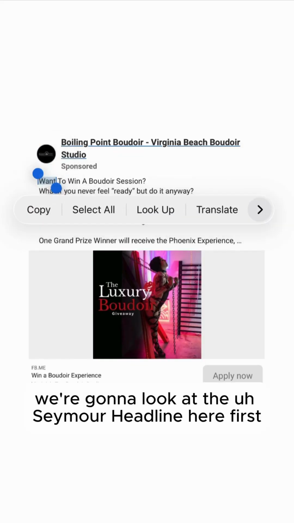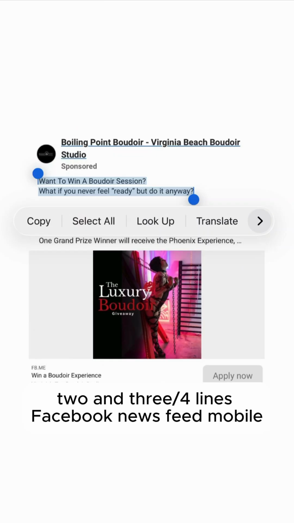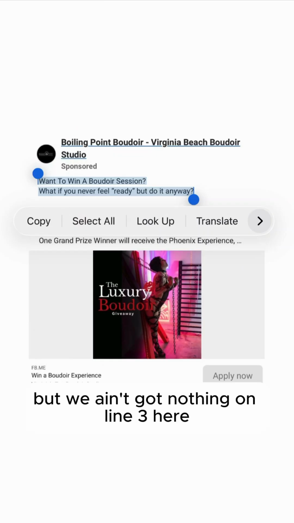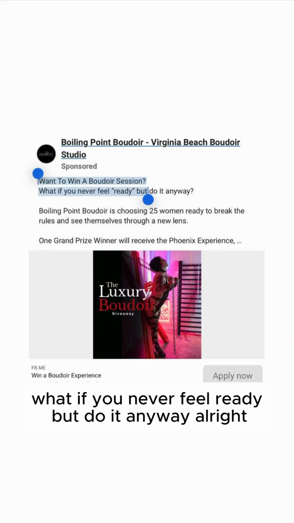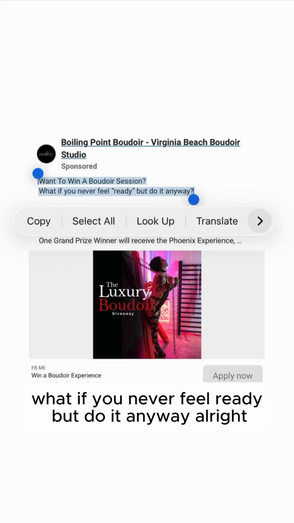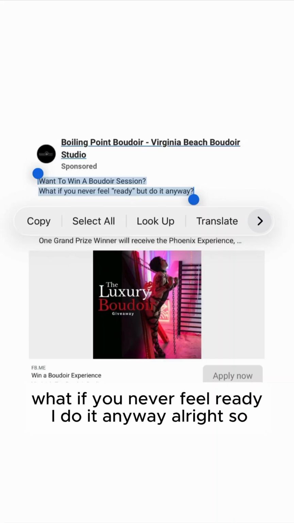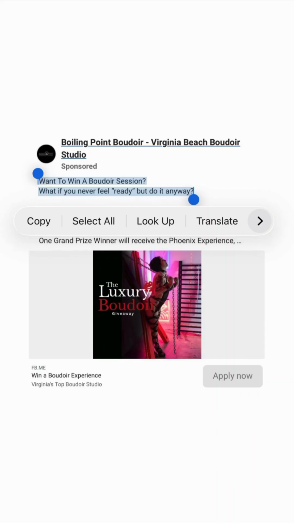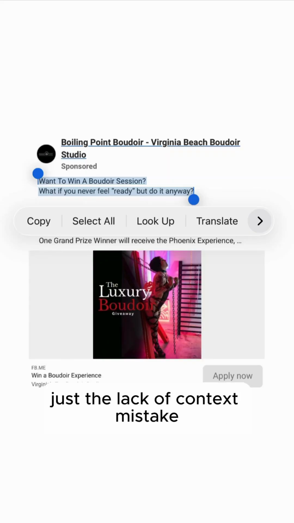Finally, we're going to look at the see more headline here. First 2 3/4 lines, Facebook newsfeed mobile. We ain't got nothing on line 3 here. So, want to win a boudoir session. What if you never feel ready but do it anyway? All right, so yeah, we only got 1 point of relevant context here. So it's the lack of context mistake.